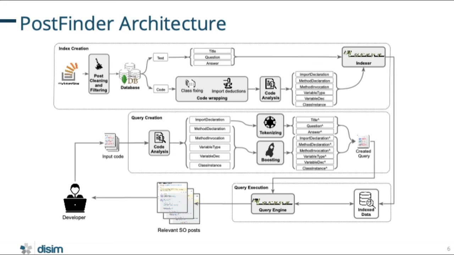In the runtime part, that is, let's say, the lower part, the system is able to automatically analyze the code that the developer is working on, and we extract only the information related to the code to create the query that will be sent to Lucene to get the top related posts. We use the Lucene boosting mechanism. It's a concept used by Lucene to give more importance to specific indexes rather than others.